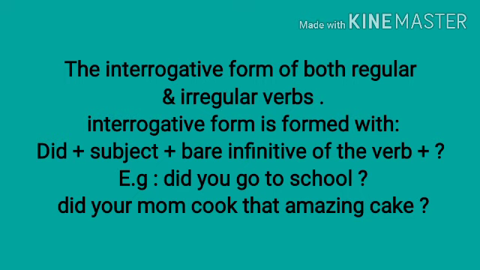Did your mom cook that amazing cake? Okay, there are just two examples, and this is very easy. In simple past, there are just some difficulties in the positive form, especially with irregular verbs. For regular verbs, we just have to add ed, as I told you before.